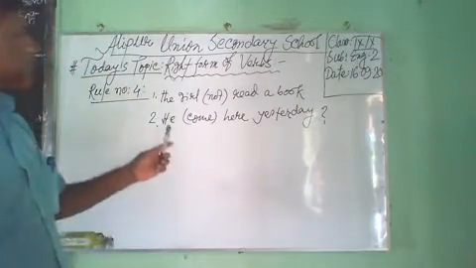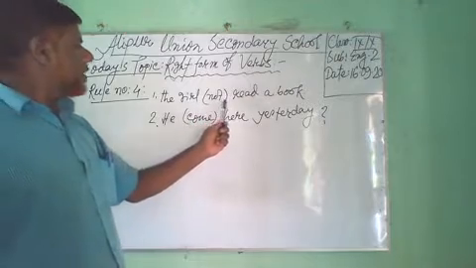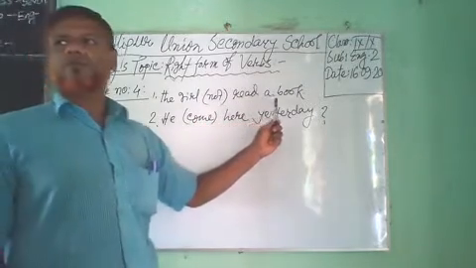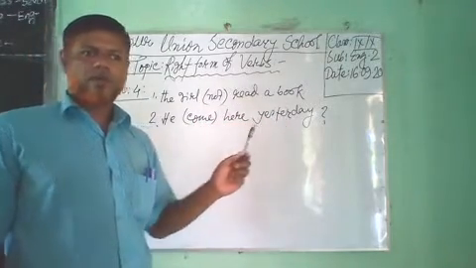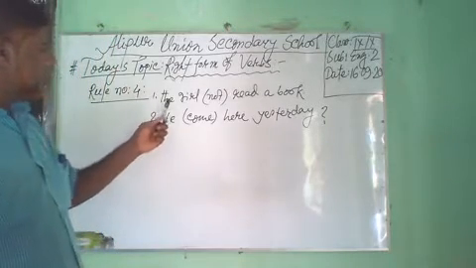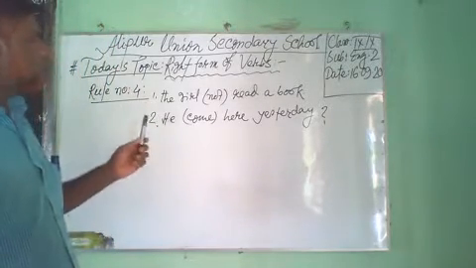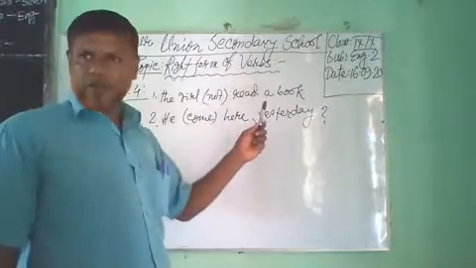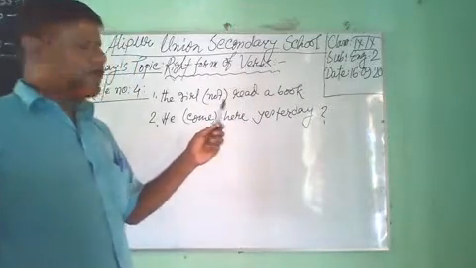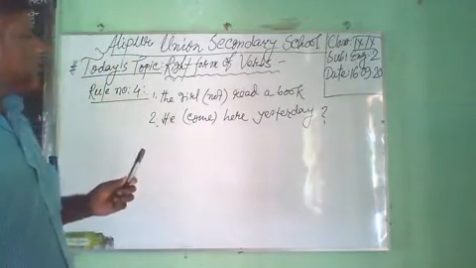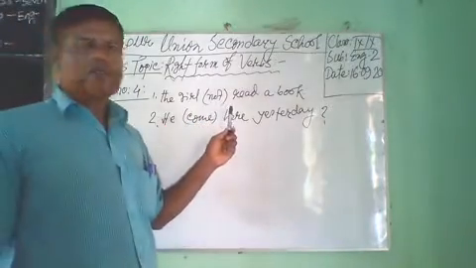Actually, it is an assertive sentence, and it is also a negative sentence. So there is no be verb in this sentence.